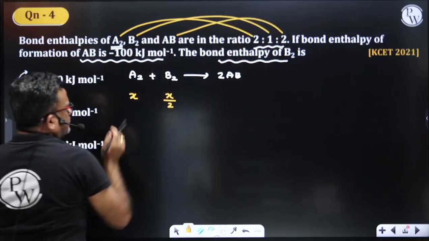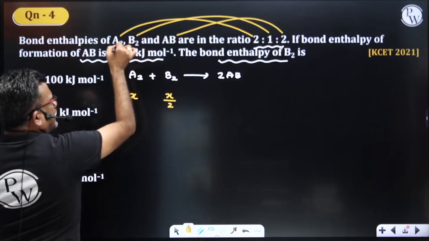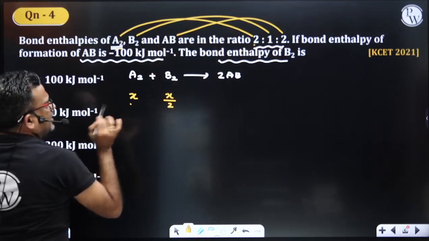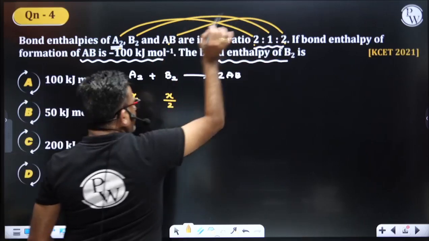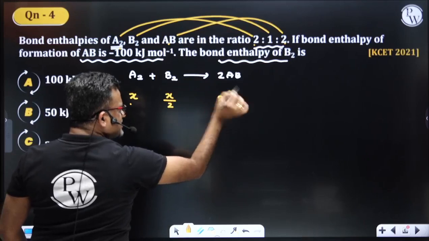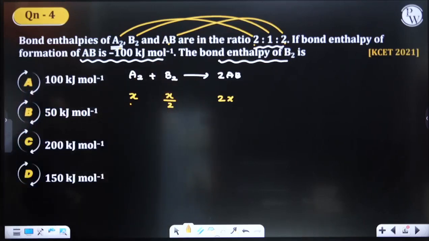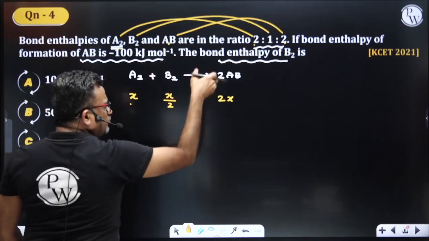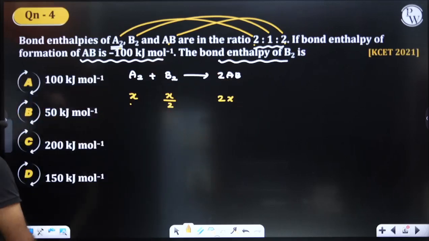When A2 is 2, I took x, so when AB is also 2, I should take x. But here there is 2AB, so I have to take it as 2x. Yes or no? The bond enthalpy of A2, B2 and 2AB is 2x.